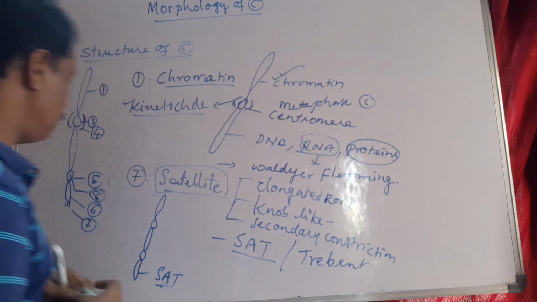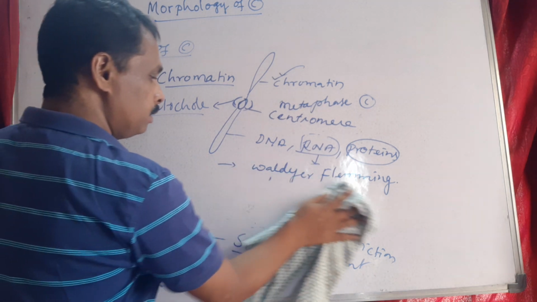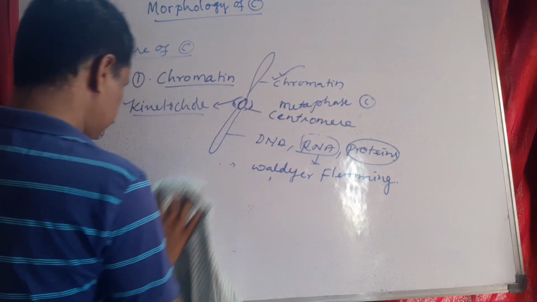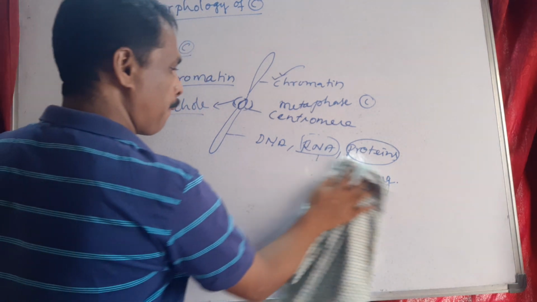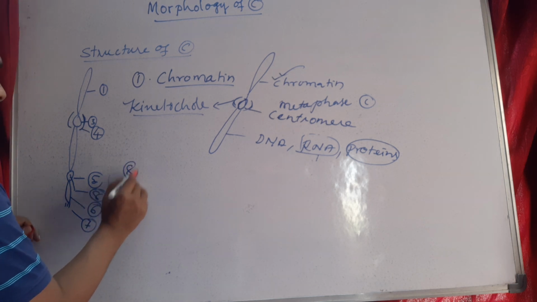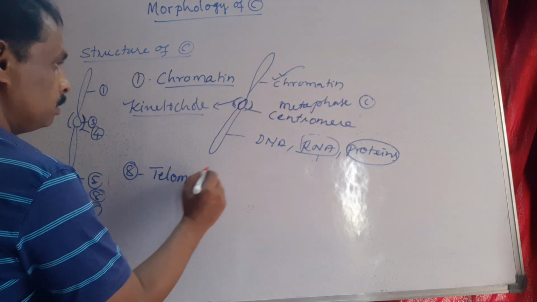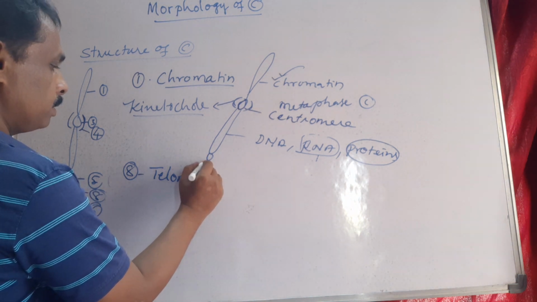Next, we are talking about the telomeres. This is the last part of the chromosome. Suppose this is the chromosome with a satellite.